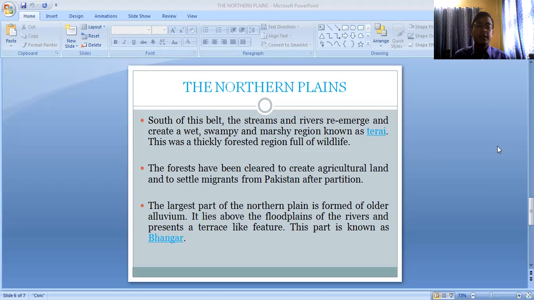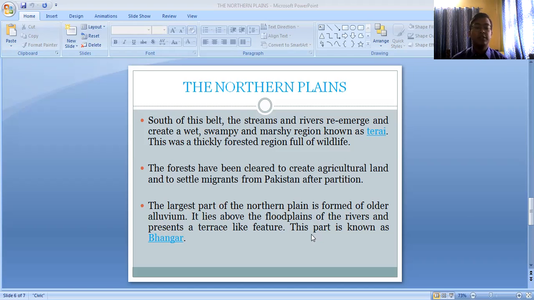This Bhangar can be found in the upper part of the northern plains, and it is not fertile. Here the soil which has formed the northern plains is less fertile. The largest part of the northern plain is formed of older alluvium, which lies above the floodplains of the rivers and presents a terrace-like structure, with step-like landforms. The land is not so fertile in this region, because the older alluvium is there.